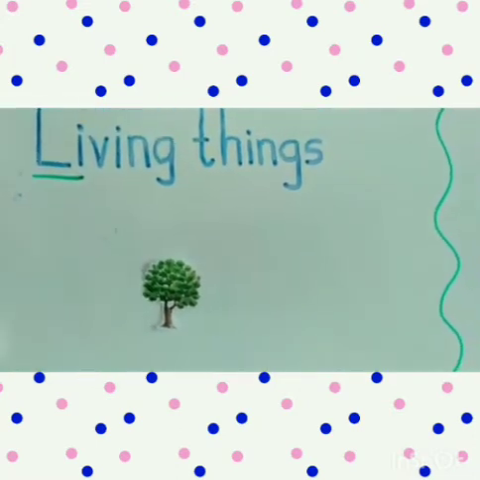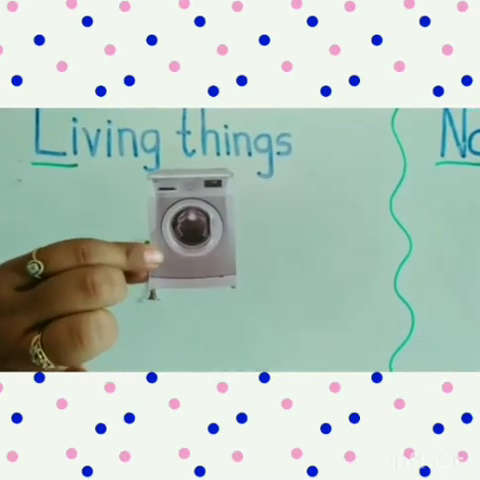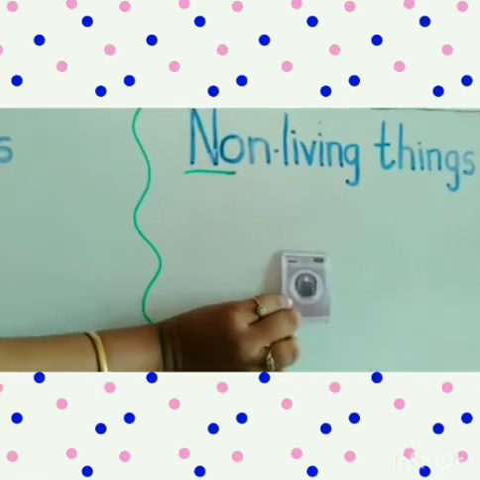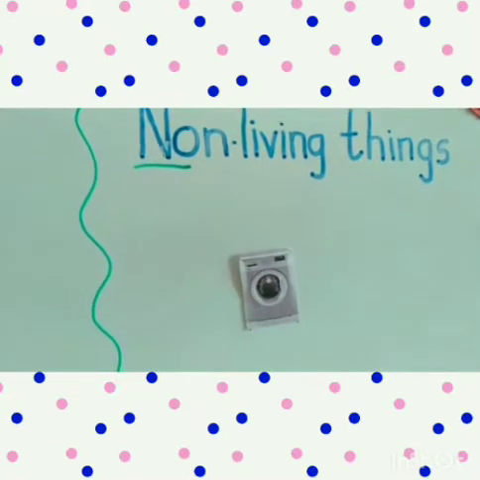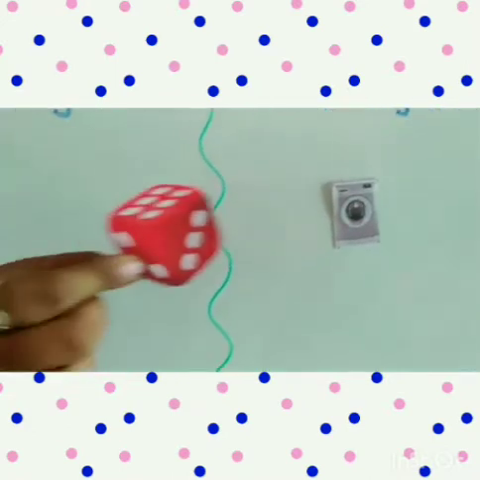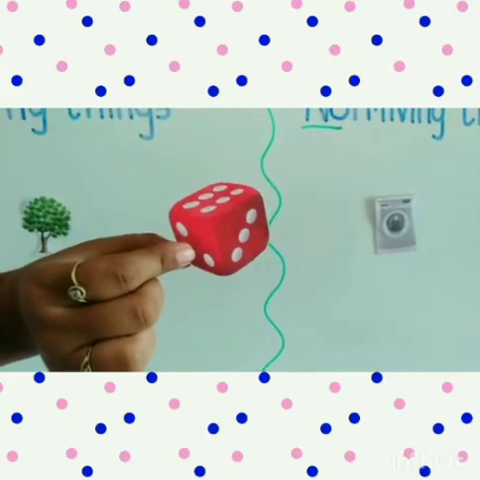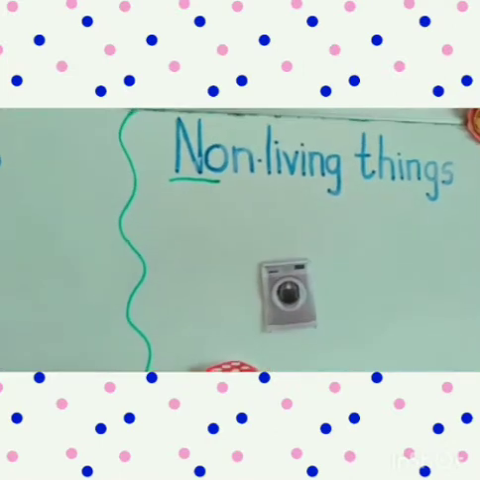Okay? Now children, what is this? Washing machine. Is this living thing or non-living thing? Yes, very good. Non-living thing. So we will put it here. Non-living thing. And now, which picture is this? Dice. You all play Ludo with dice, right? Yes, is this living thing? No, this is non-living thing.